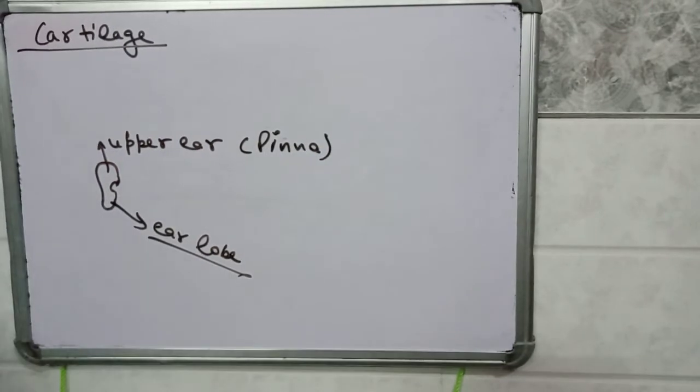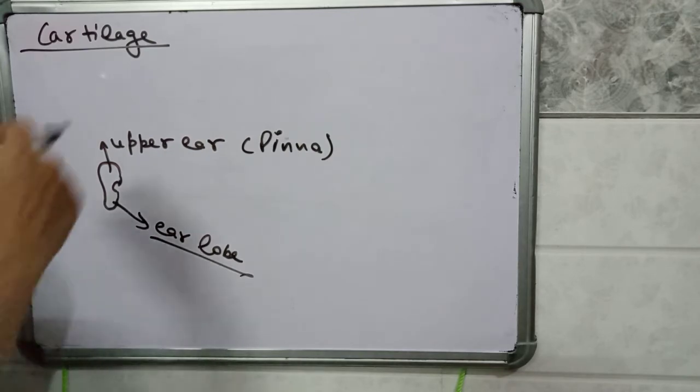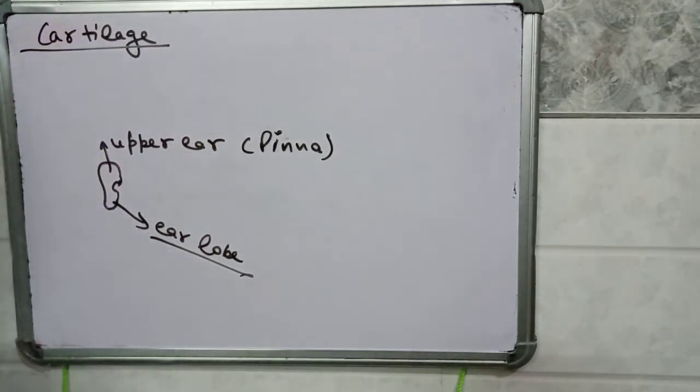You must have observed that you can easily move your upper ear. Why is this possible? Because cartilage is present in the upper ear. In the upper ear no hard bone is present, but a soft and flexible type of bone is present.